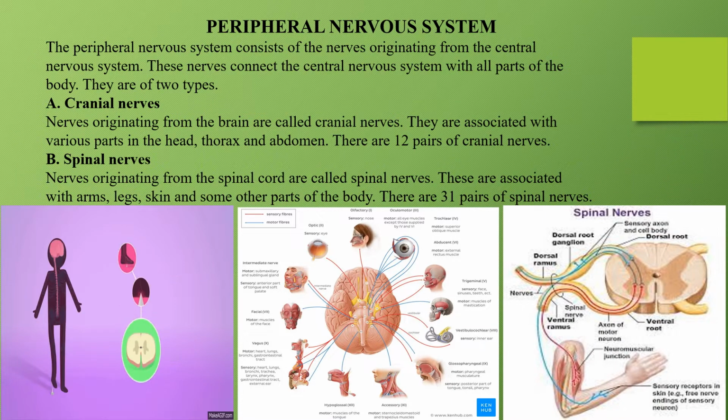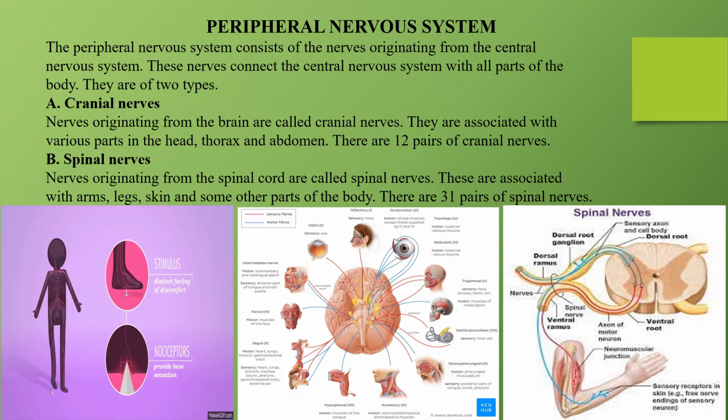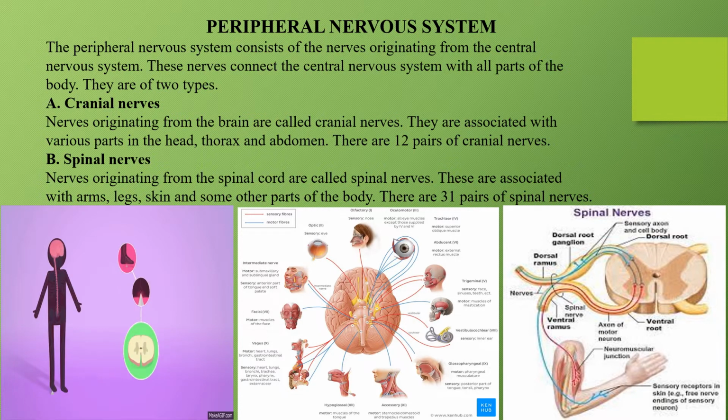We move on to the next type of nervous system. First we learnt about the central nervous system, which comprised of the brain and the spinal cord. Now we have the peripheral nervous system, which comprises of the cranial nerves and the spinal nerves. The peripheral nervous system consists of the nerves originating from the central nervous system. These nerves connect the central nervous system with all parts of the body. They are of two types.